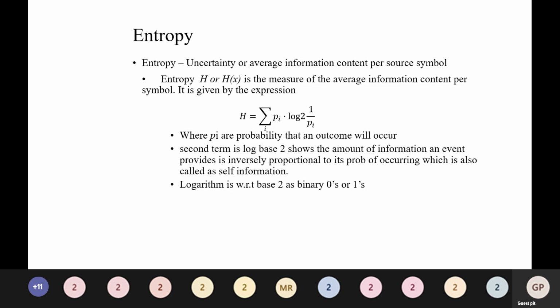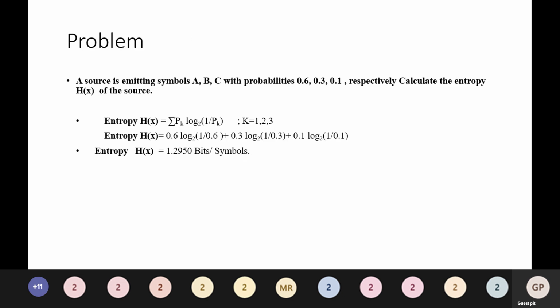The second term, log base 2, shows that the amount of information an event provides is inversely proportional to its probability of occurring, which is also called self information. The logarithm is with respect to base 2, or binary zeros and ones. So this is entropy. Now moving on to the next slide, here we'll see the problem.